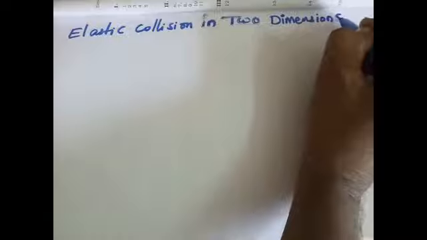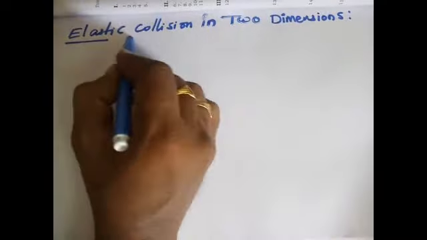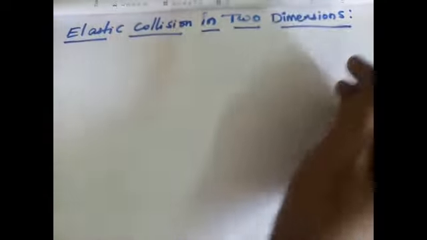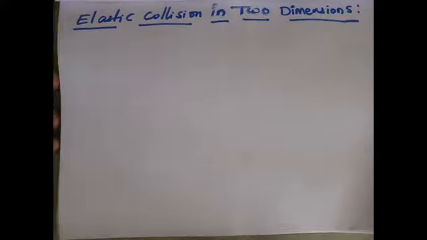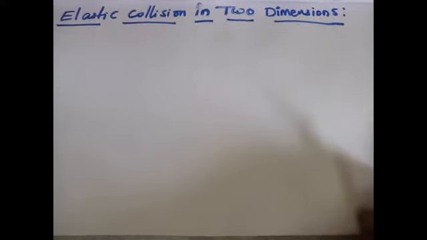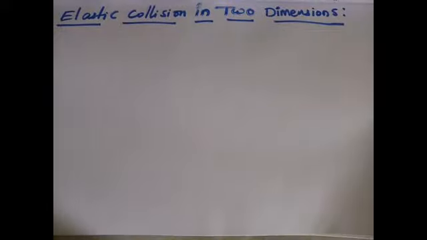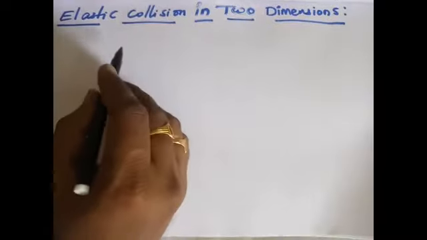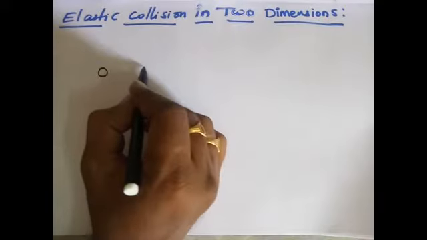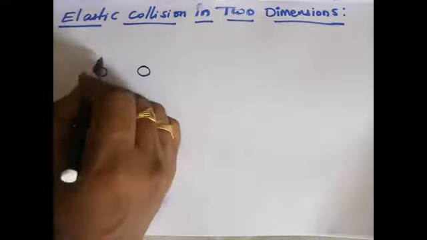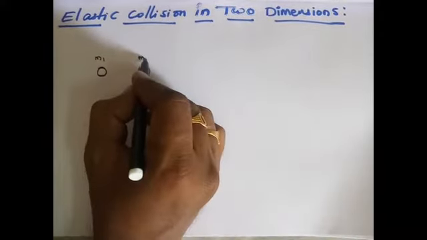Two-dimensional means let us take the xy plane. Now we'll see how we can calculate velocities after the collision. In this case, let us assume two bodies whose masses are m1 and m2. So this is m1 and this is m2.